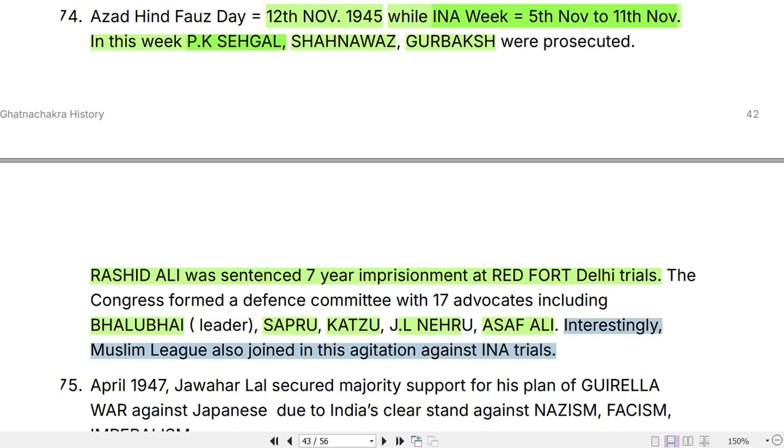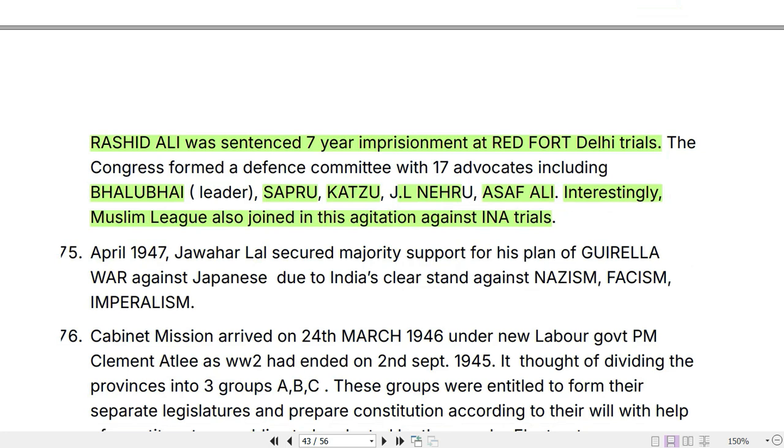Interestingly, the Muslim League also supported advocating the release of these INA soldiers. Now, after 1947, Jawaharlal secured majority support for his plan of guerrilla war against the Japanese due to India's clear stand against Nazism, fascism, and imperialism. So, this point we will come back to later.